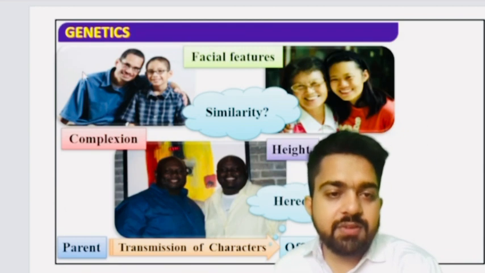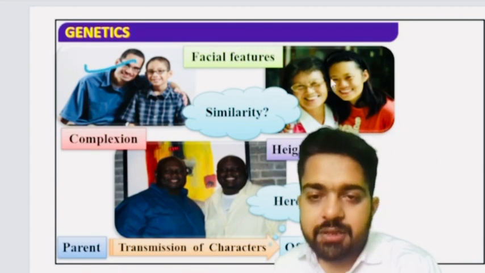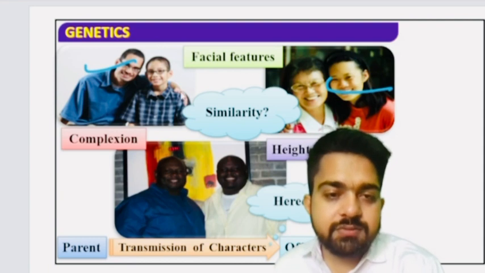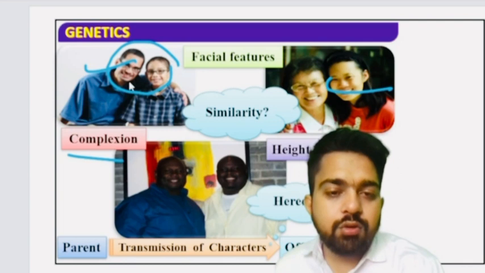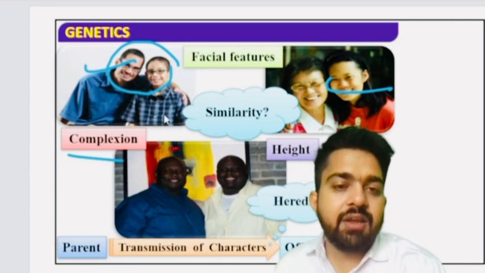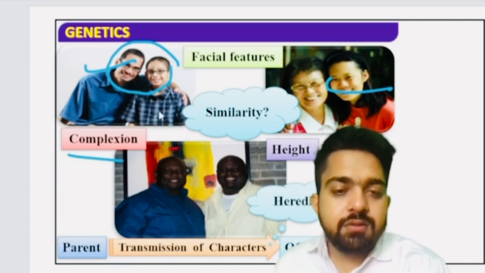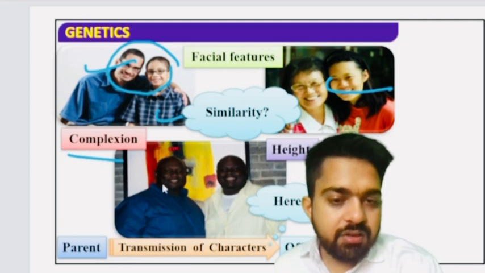You are observing some pictures like these. Can you observe that there is a similarity in complexion of these both parents and as well as the progeny, right?